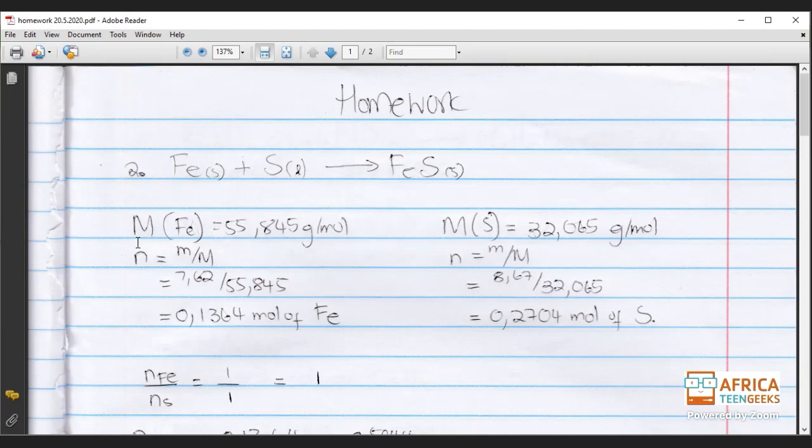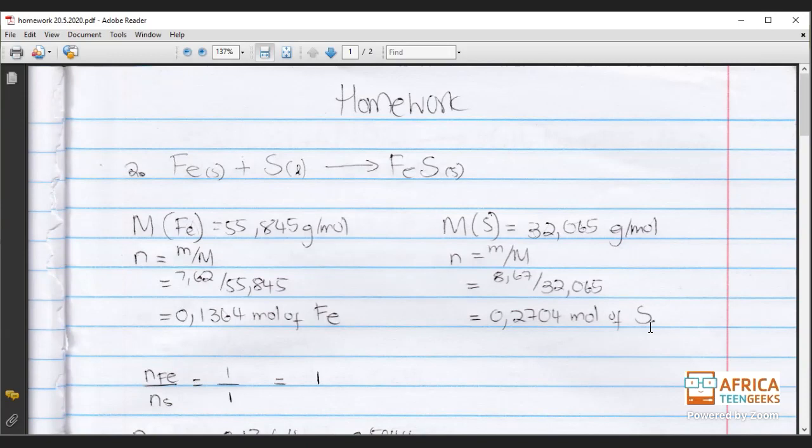Okay. So this is the mass of Fe, and this is the molar mass of Fe, and this is the molar mass of S. So we checked for the number of moles of each, using n equals m divided by molar mass, and for n we got 0.1364 mole of Fe, and for this one 0.2704 mole of S. Why do you write mole of Fe or mole of S?